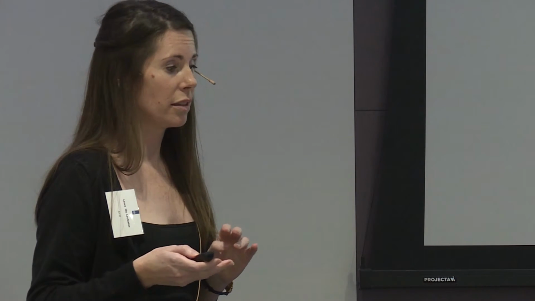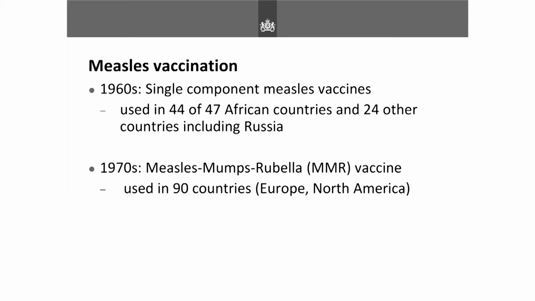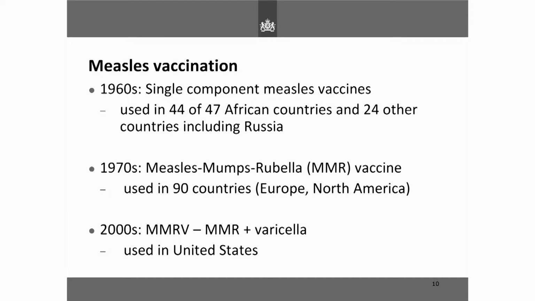It is slightly problematic then in terms of rubella elimination, because it's a single component. But in the 1970s, measles was combined with mumps and rubella, and this vaccine is used in 90 countries, but mostly in Europe and North America. In the 2000s then, the MMRV vaccine was developed, and this contains varicella. However, it's mostly used in the US, and it has a slightly higher risk of febrile seizures, almost a doubling compared to the MMR vaccine.